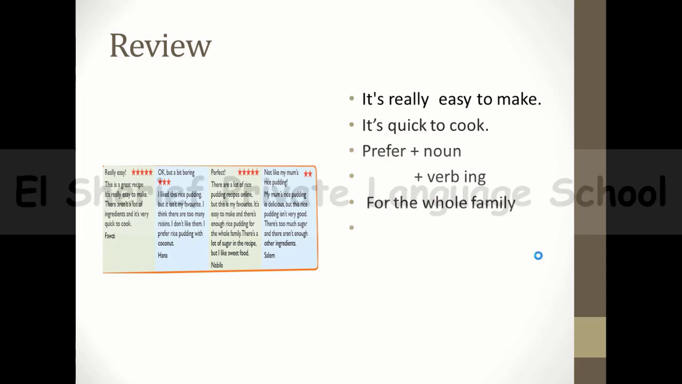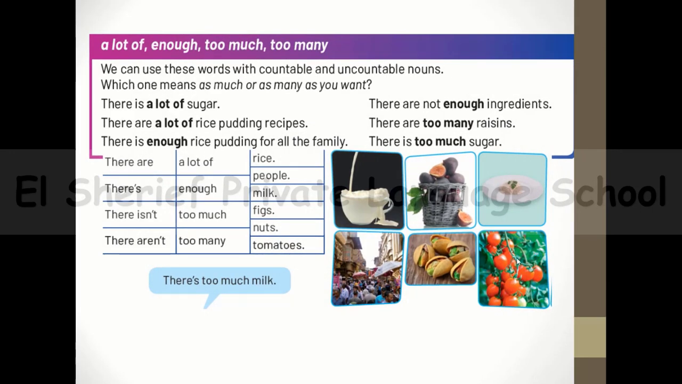And now let's move to another thing. We have a lot of, enough, too much, and too many. We use these words, guys, in a specific way. For example, we use a lot of. This a lot of comes with countable and uncountable nouns to mean more than we need. So a lot of means more than we need.